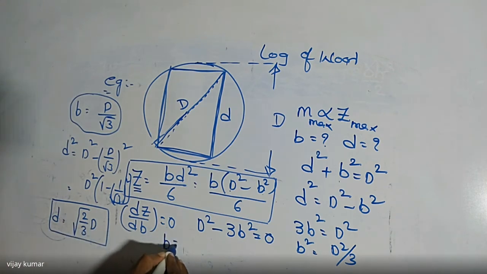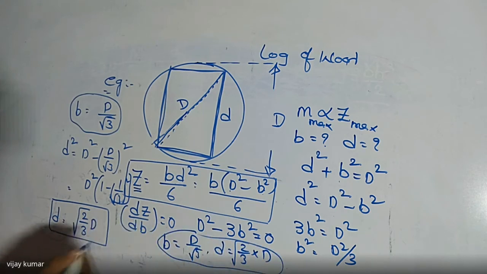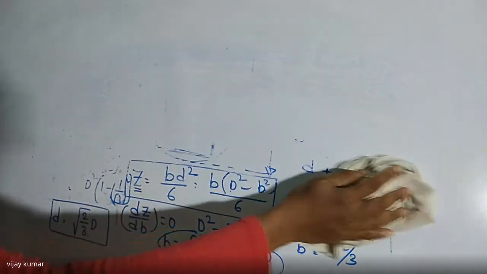So b is equal to how much? D by root 3, and d is equal to square root of 2 by 3 times capital D. So these are the values of width and depth of this section, for maximum strength. So this is another problem on maximum strength. So I want to give you one more example problem. Please take care about that problem also.